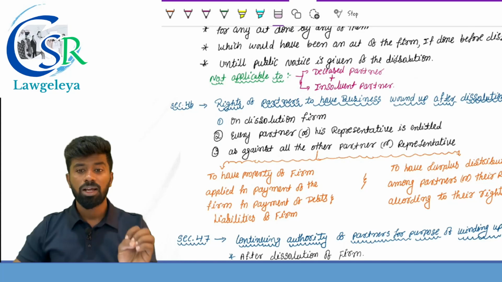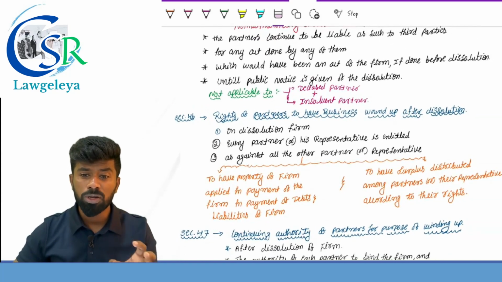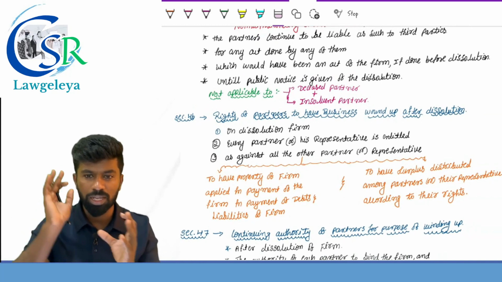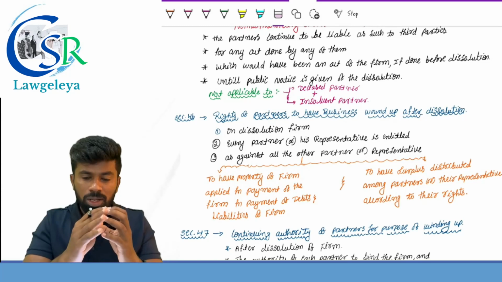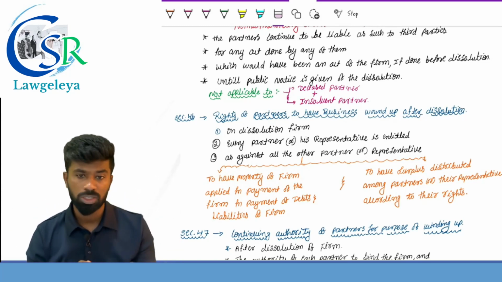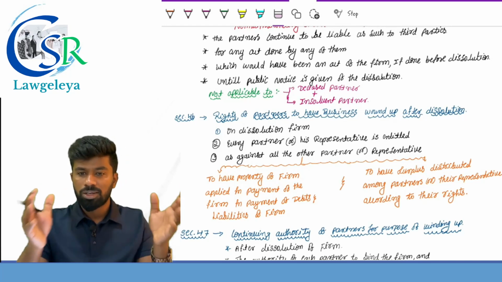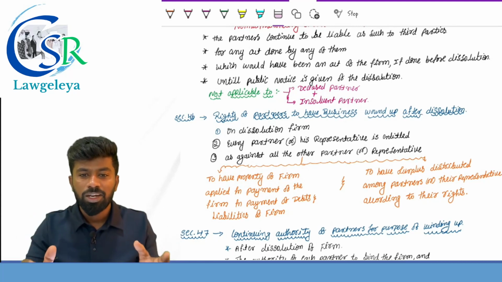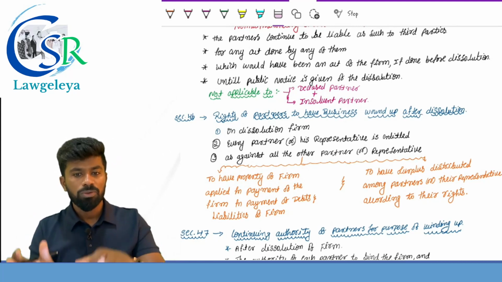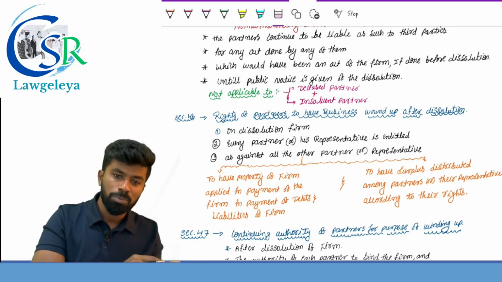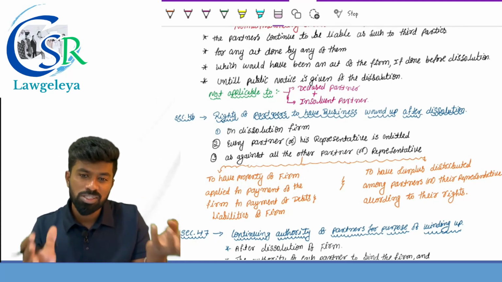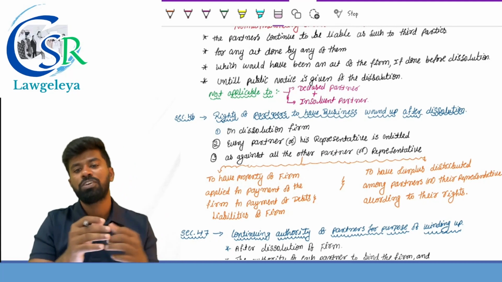Section 46. Right of the partners to have the business wound up after dissolution, meaning to realize the properties and apply them towards the liabilities and to distribute the surplus among themselves in their profit sharing ratio. So on dissolution of the firm, every partner or their representatives are entitled to what? Against all other partners or representatives, to have the property of the firm applied for the payment of liabilities, and to have the surplus distributed among themselves in their profit sharing ratio.